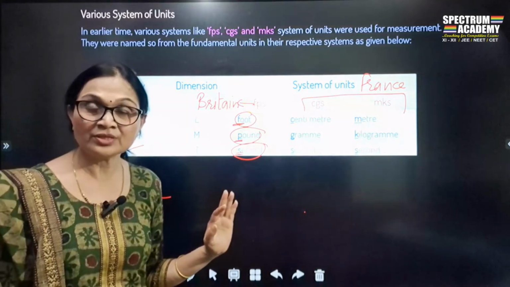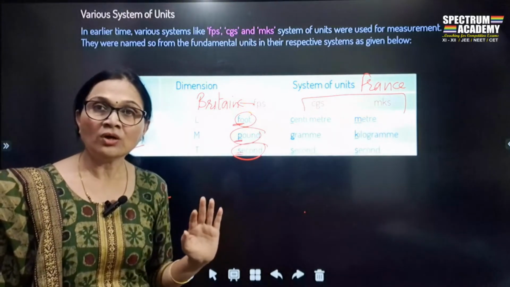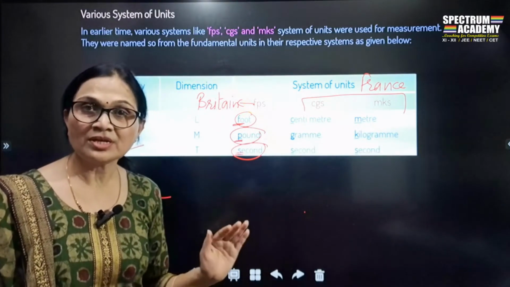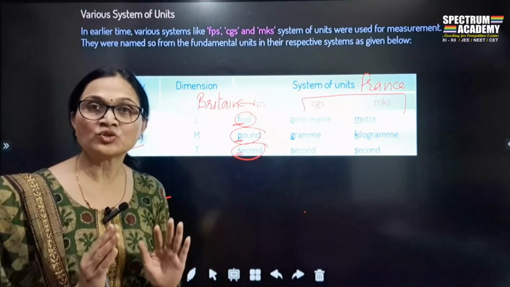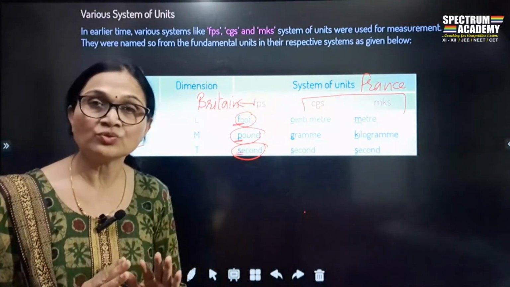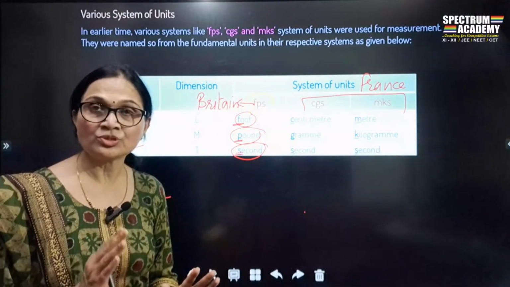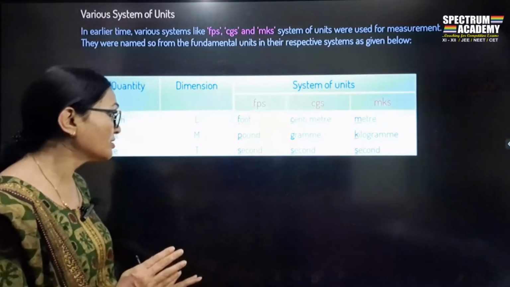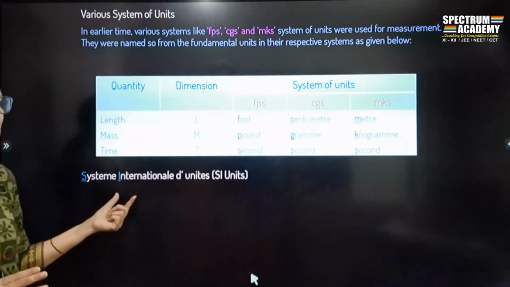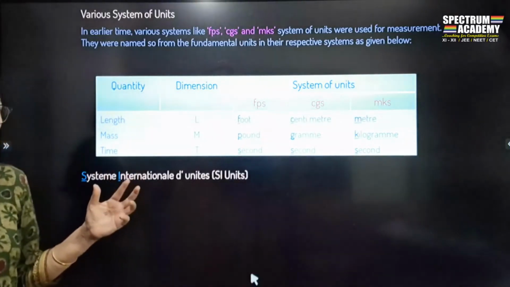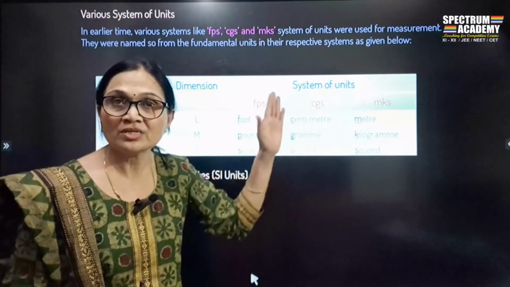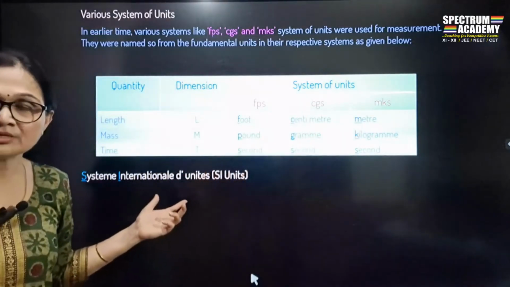I think I'm clear with this. But long ago, all the scientists basically decided that there should be a common system to be used worldwide. And that common system was recognized as the System International. Just an advanced version of the MKS system is your System International.